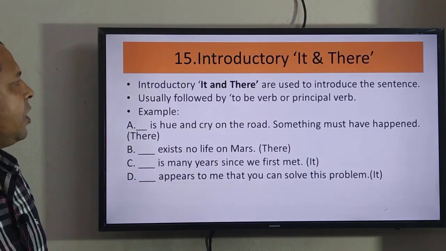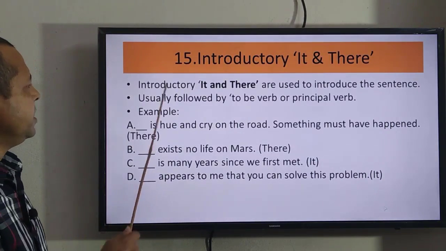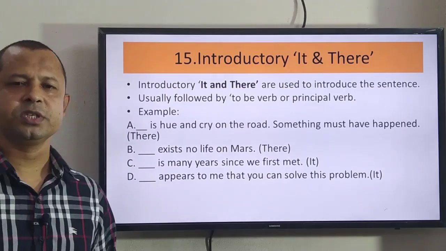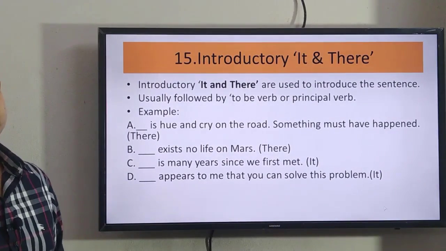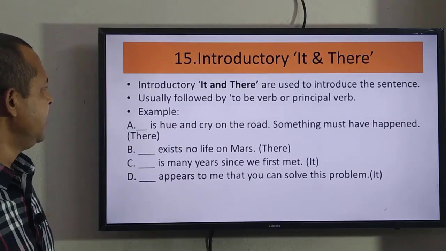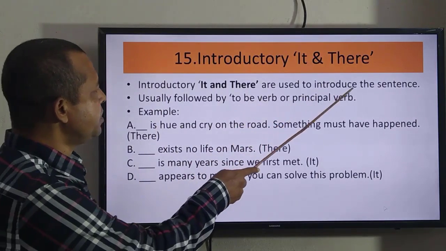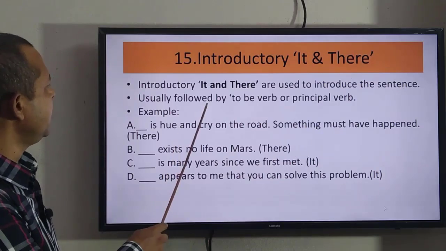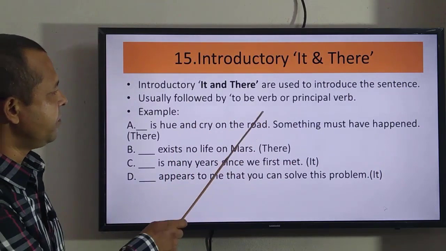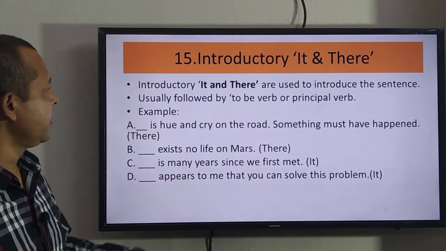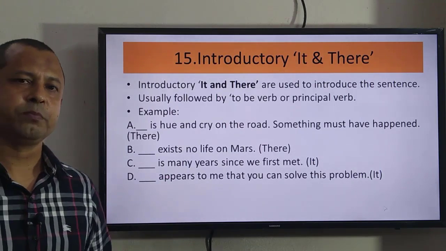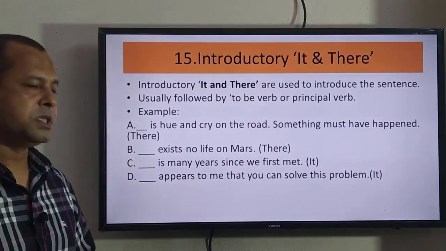Introductory it or there. Introductory it and there is used especially to start a sentence. It gives no special meaning or it gives no meaning. Let us see, are used to introduce this sentence, usually followed by to be verb or principal verb. That means after there or it, there may be used of be verb or any principal verb.